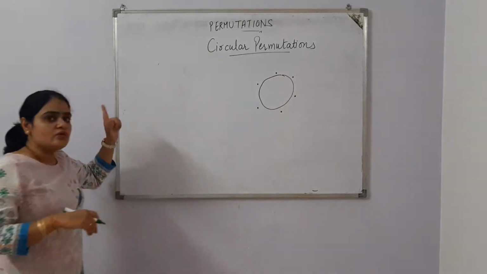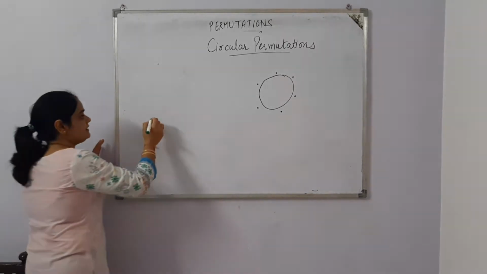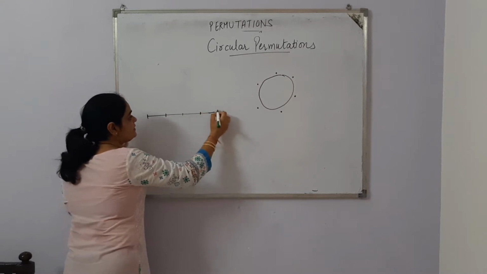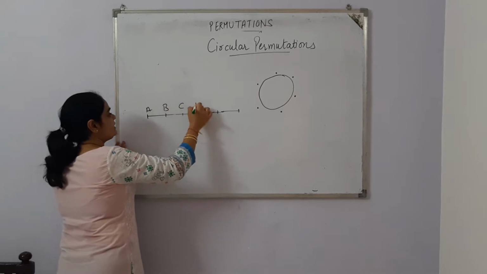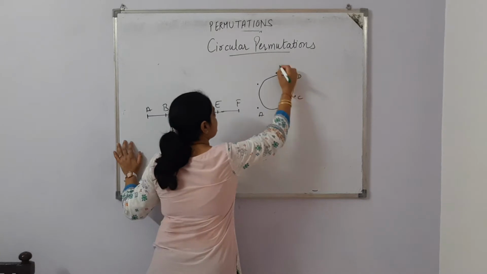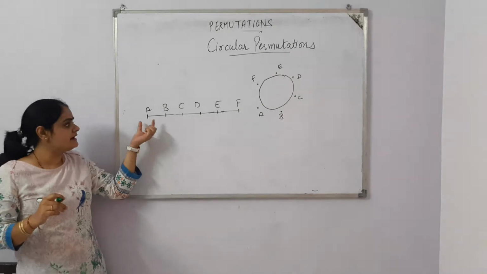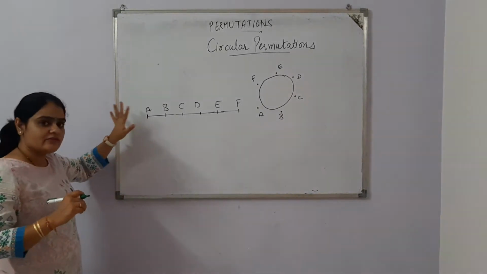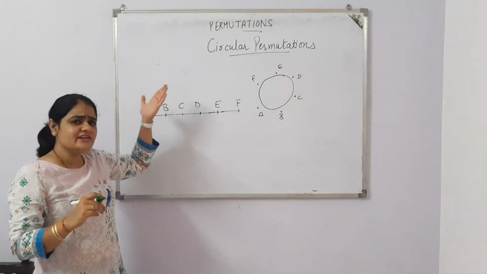Now, we don't know here who is the first person because this is not a row. In a row, if there are total 6 persons sitting, we can say, if the persons' names are A, B, C, D, E, F, then whenever these persons are sitting in a row, we can easily say that A is the very first person, sitting at the very first position, and F is the very last person, sitting at the very last position.